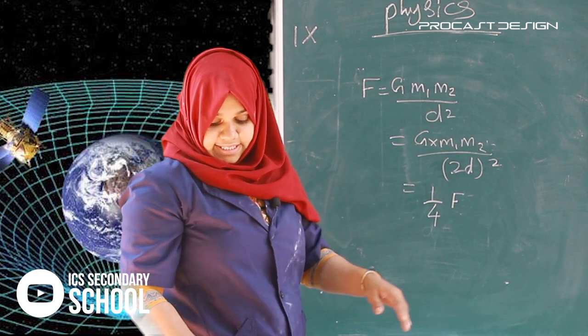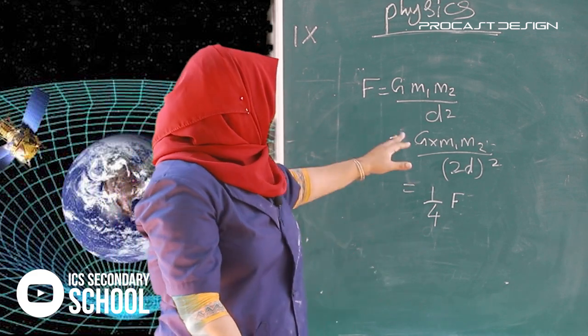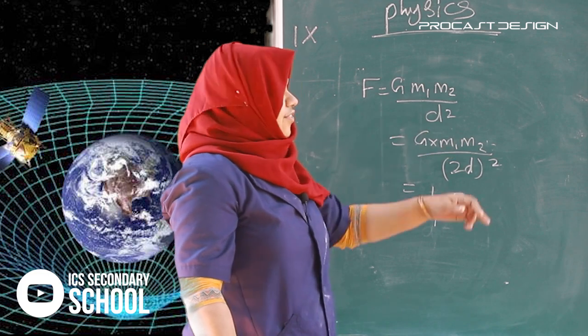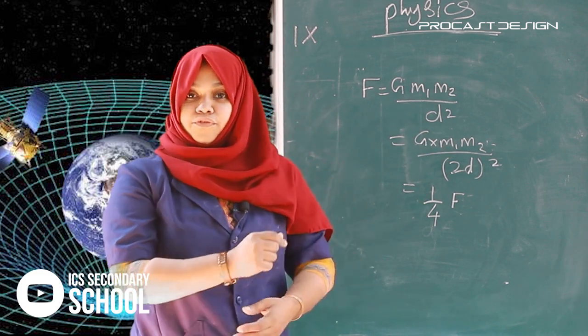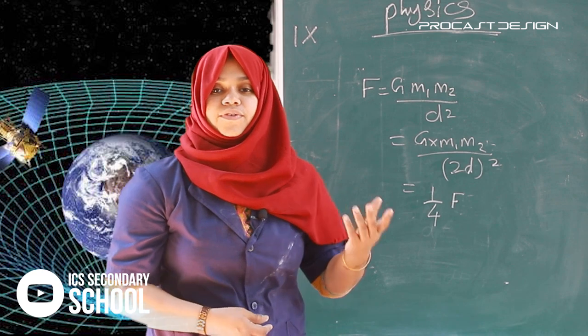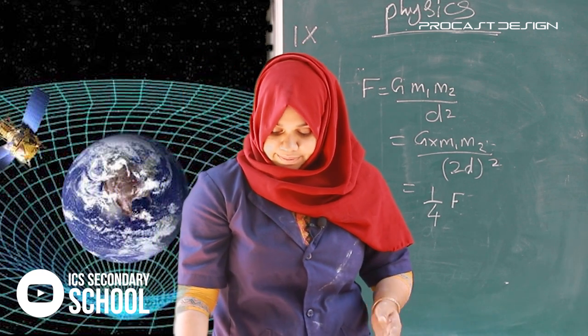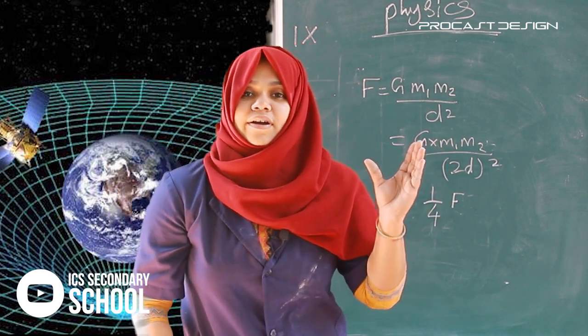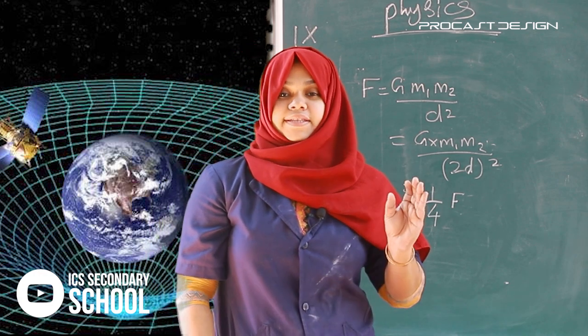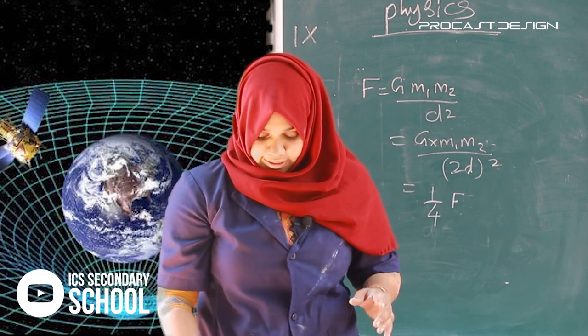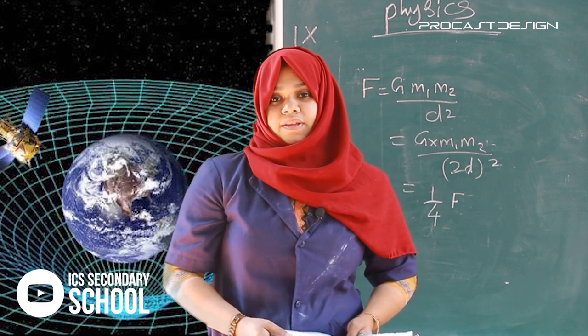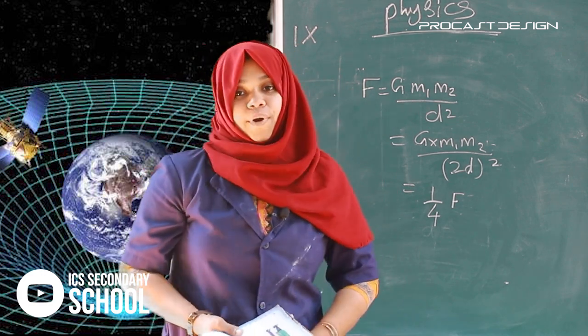What happens when the distance between the bodies is halved? Yes, the force becomes 4 times. Like that, all of you find out all the answers and write this in your notebook. Okay. Next, based on this, there is a problem.